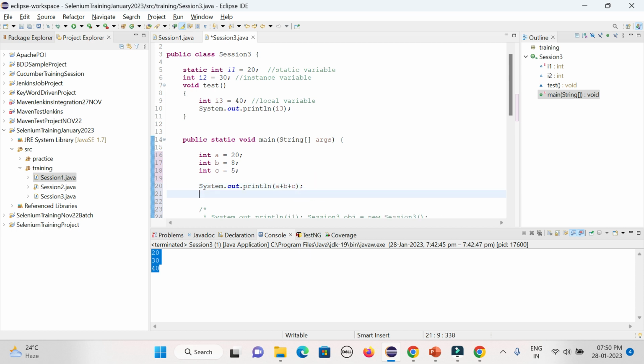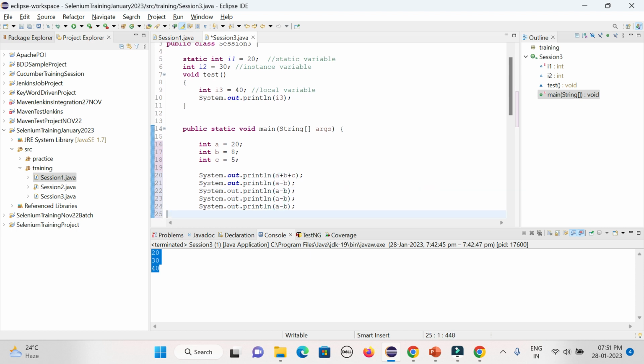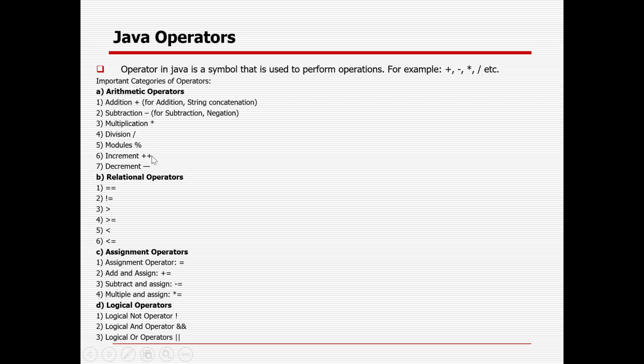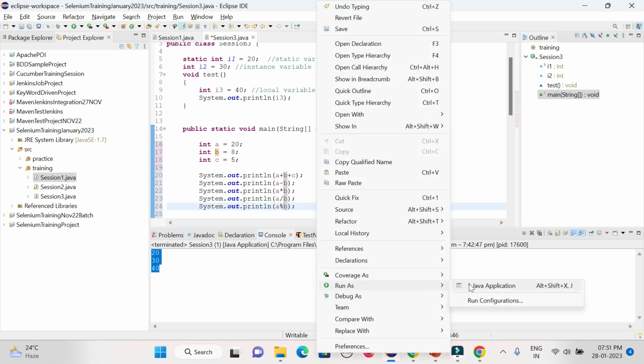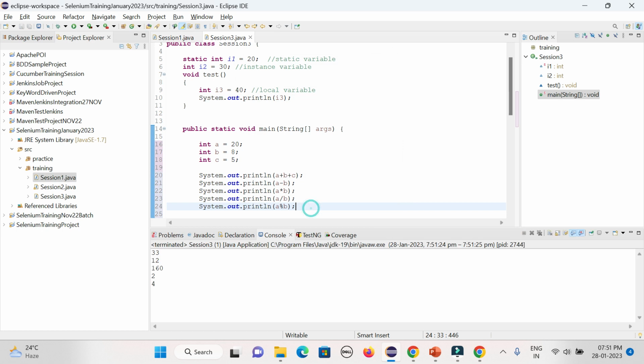Similarly, if you want to subtract something, suppose a minus b. The same way it will work. Say multiplication, division, modulus. That is the sign for modulus, percentage. So the remainder will be there, right? So let's try to run it and see how the code is behaving.